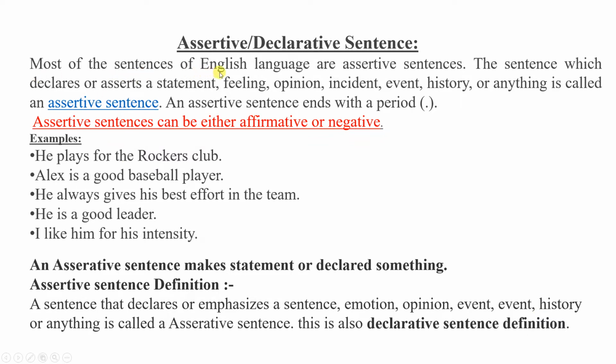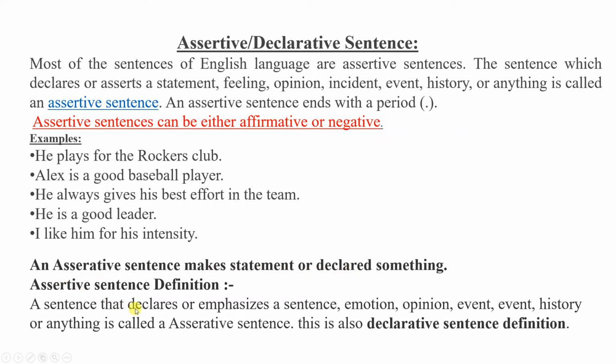Most of the sentences of the English language are assertive. That means the maximum part of what we speak in English is assertive sentences only. The sentences which declare or assert a statement, feeling, opinion, incident, event, history or anything are called assertive sentences. Assertive sentences can be either affirmative or negative. So these are some examples of the assertive sentence.